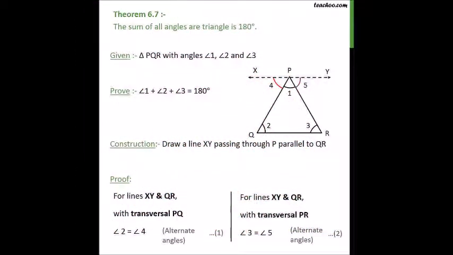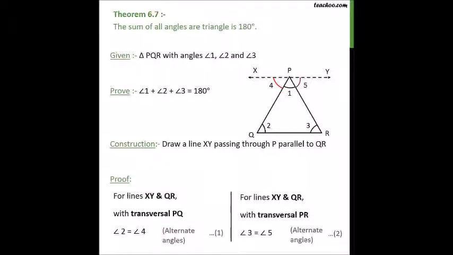Theorem 6.7: the sum of all the angles in a triangle is 180 degrees. Given triangle PQR with angle 1, angle 2 and angle 3. To prove: angle 1 plus angle 2 plus angle 3 is equal to 180 degrees. Construction: draw a line XY passing through P parallel to QR. Proof: for lines XY and QR with transversal PQ, angle 2 is equal to angle 4.